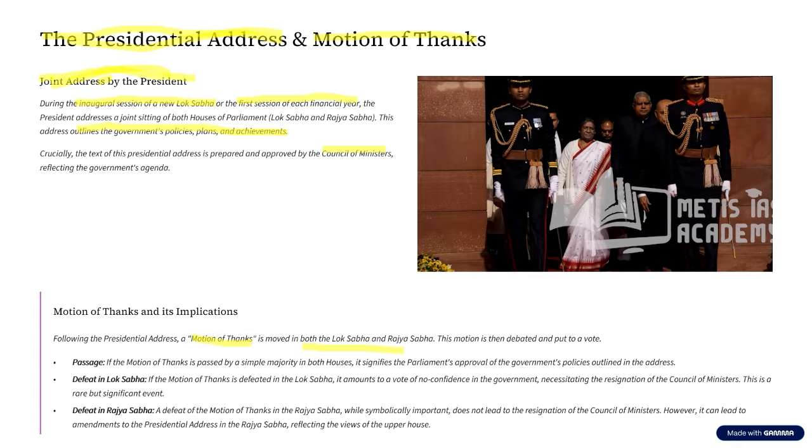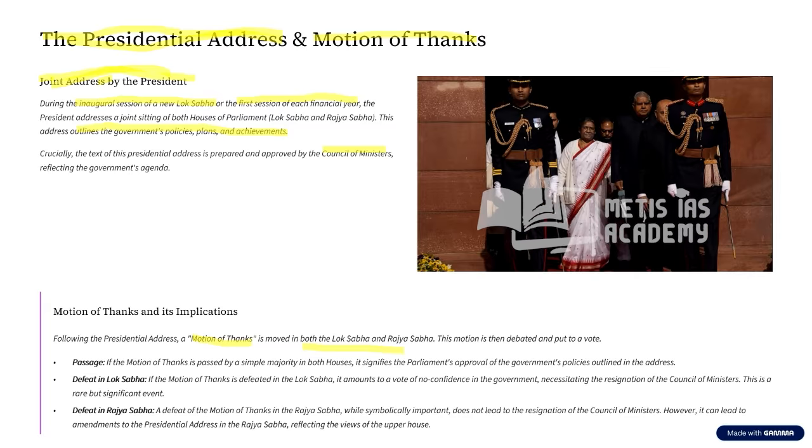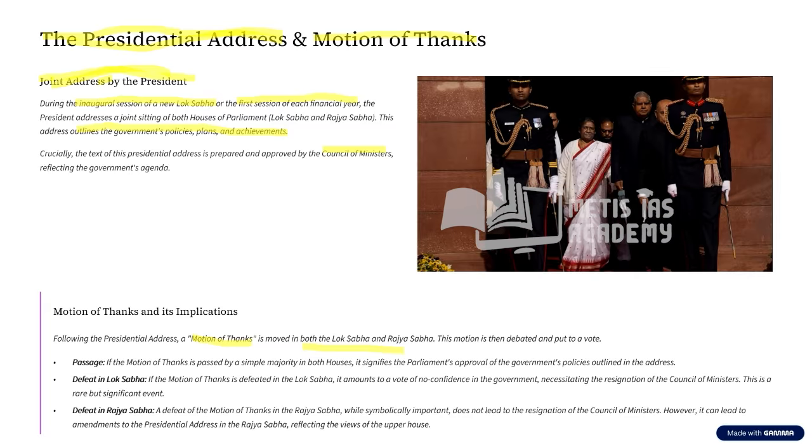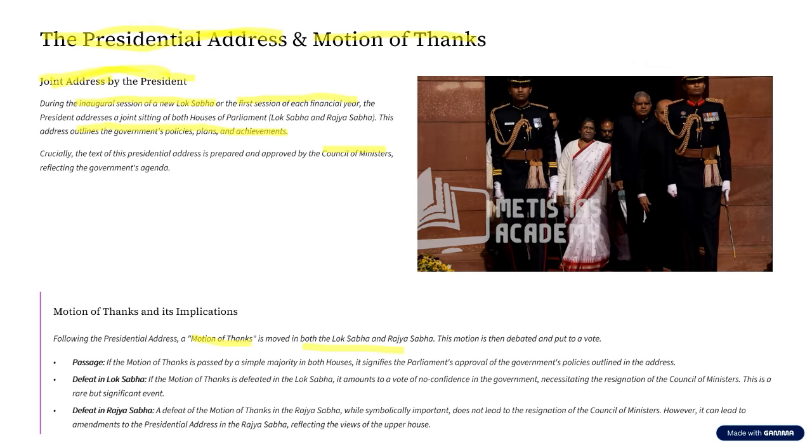Not just is this motion moved, this motion is also debated and also put to vote. That is, the members of the parliament who are present together have to vote on it.